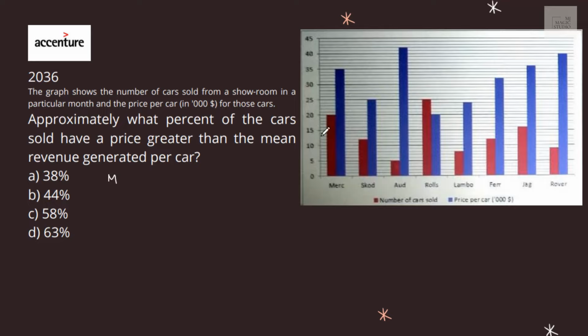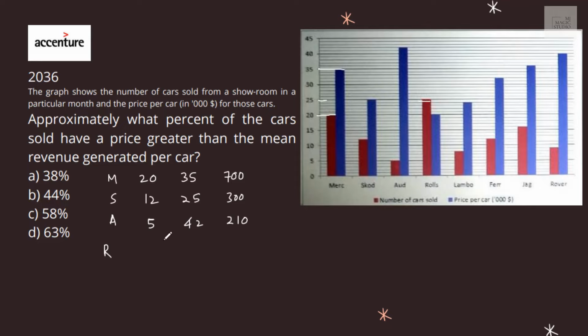So we need to find the entire data. For Merc, how many cars are sold? 20 cars. Average price per car is 35 thousand. Then the total collection would be 35 into 20, that is 700. For Escort, 12 cars, average price 25, total collection 300. For Audi, total cars sold are 5, per car price 42, 210.